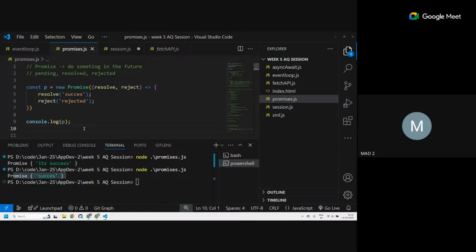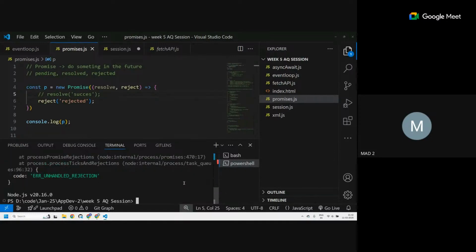Fine. This is the format. If you delete resolve and leave just reject, then it will be rejected. So rejection causes an error, which we need to catch. Rejection causes an error, which is used when we use dot then dot catch or try catch.